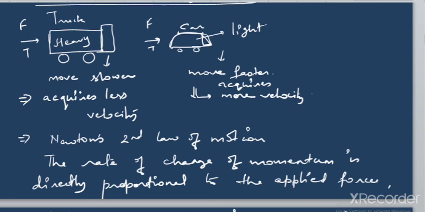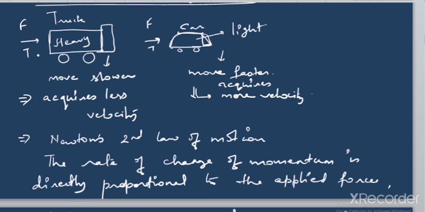And so, what conclusion was taken out between these two? That the rate of change of momentum, the quantity of motion, in these two vehicles was directly proportional to the applied force, and it takes place in the direction in which the force was applied.